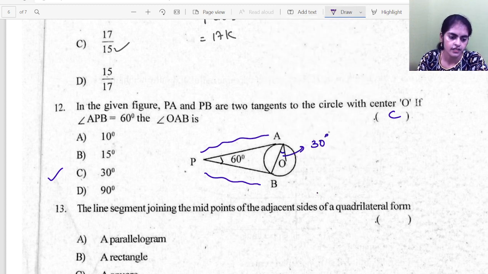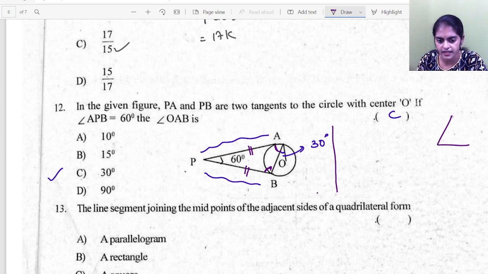See here. This is an isosceles triangle. APB is an isosceles triangle because AP equals PB. So what about these two angles? Can you find these two angles? In triangle PAB, one angle is 60.